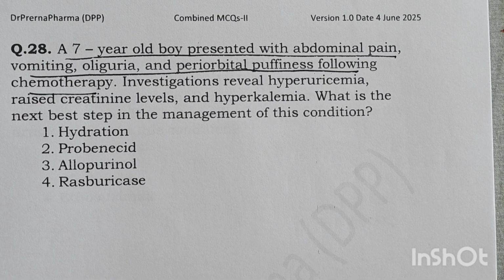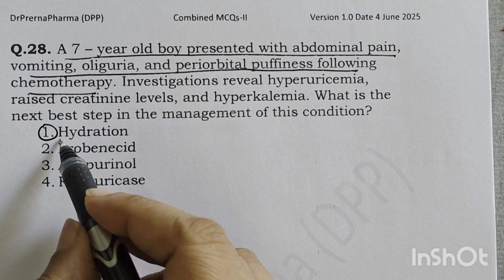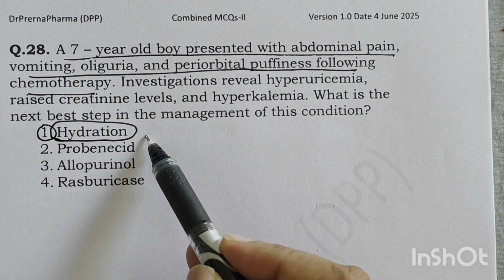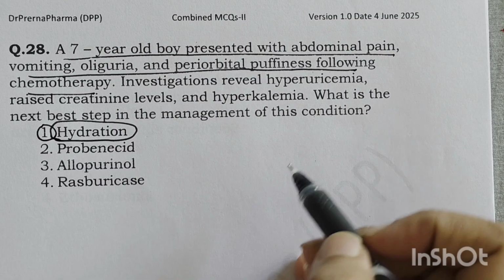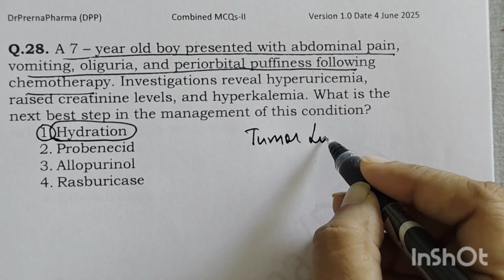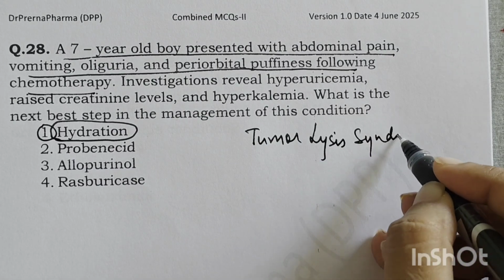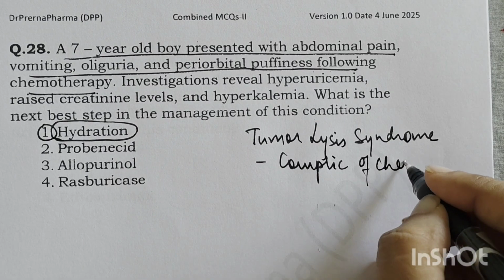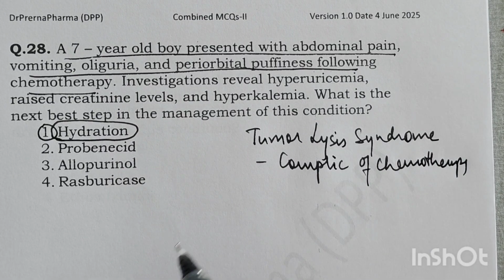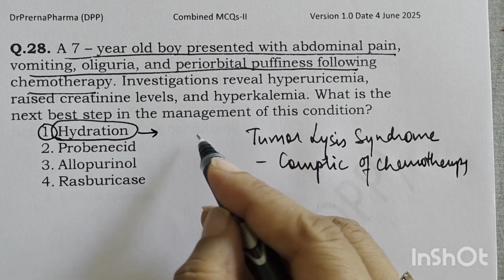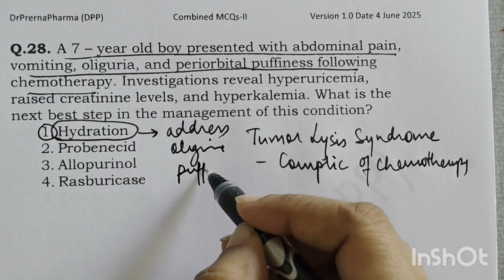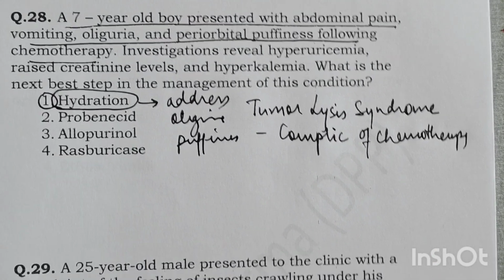Now, in this case, the first thing that needs to be done is hydration. You will feel that rasburicase should be given, to remove the uric acid. But the first thing that you have to do is hydration. These symptoms that the patient is presenting with are very much indicative of a condition known as tumor lysis syndrome, which is a complication of chemotherapy. Because of this complication of chemotherapy, the patient has this problem. In this case you give hydration and address the oliguria and puffiness first. And once the hydration becomes better, the patient's situation becomes better.